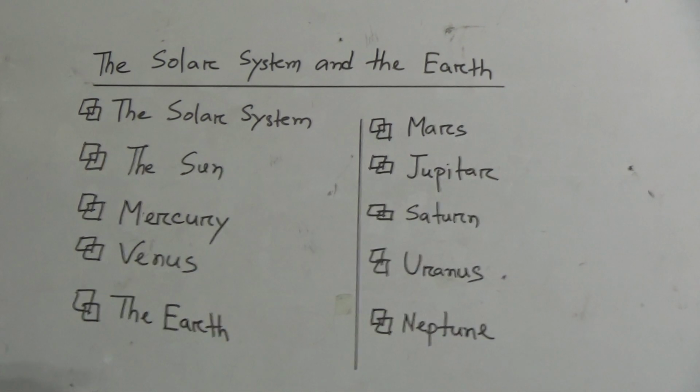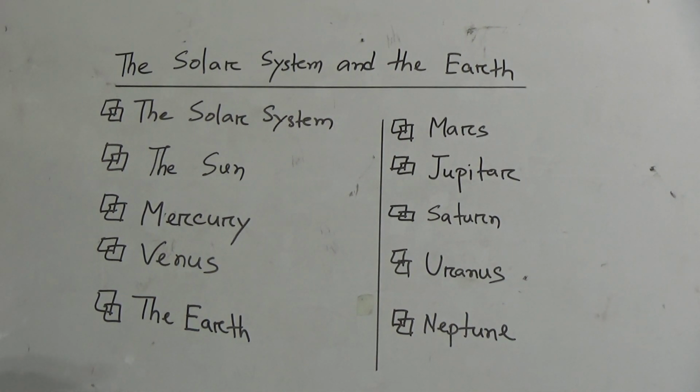The solar system or the solar family consists of the Sun and its planets, and there are some minor planets, asteroids and countless comets. The solar system is very small in comparison with the vastness of the universe. That means in this universe there are many solar systems and we live in one of them.